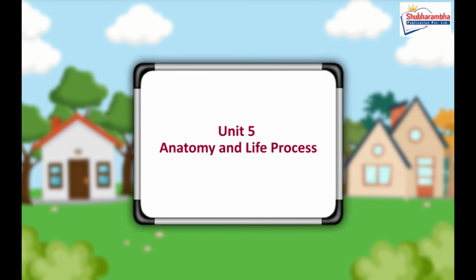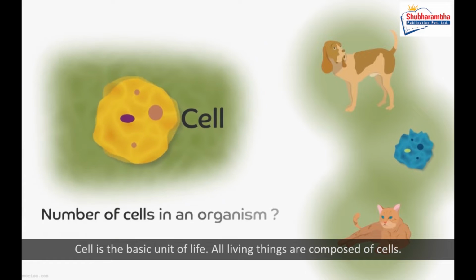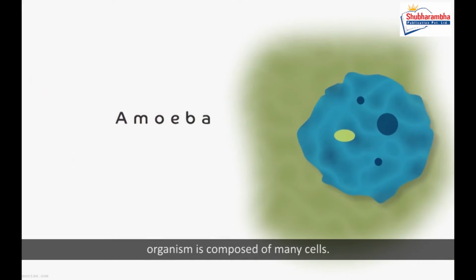Unit 5 Anatomy and Life Process. Lesson 5 Tissue. Cell is the basic unit of life. All living things are composed of cells. A unicellular organism is composed of only one cell, whereas a multicellular organism is composed of many cells.